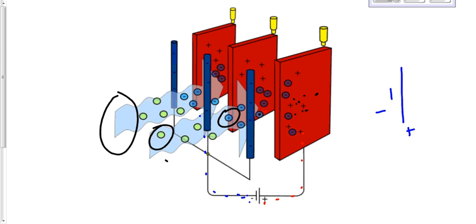Even if these dust particles went through neutral, these positively charged plates would still attract a lot of them. But if we can make some of them at least negative by touching these rods, then we're going to get a higher percentage of them. Yep. What if the air molecules went by and touched the negative rods? Would that be attracted to the plate?